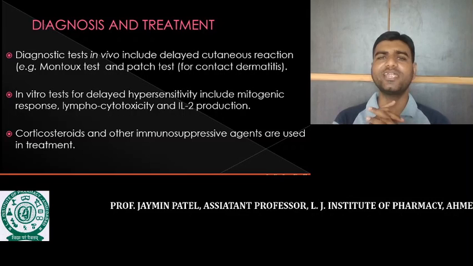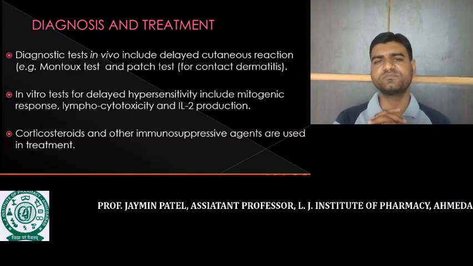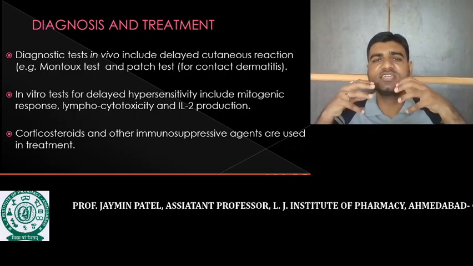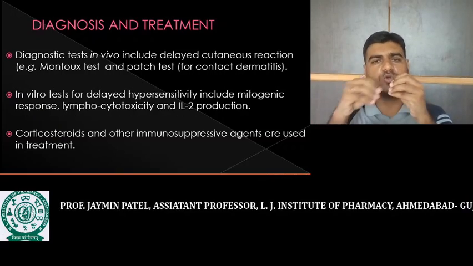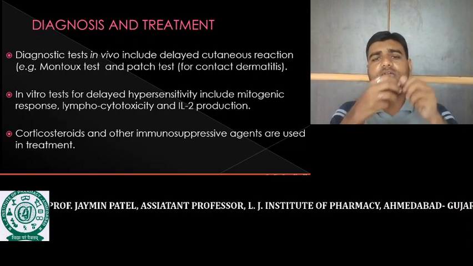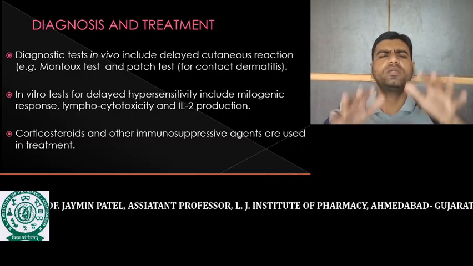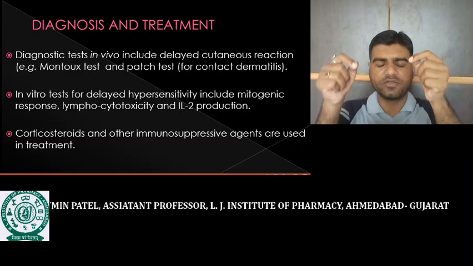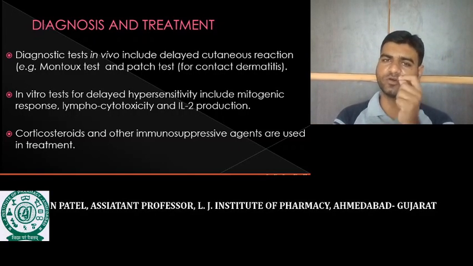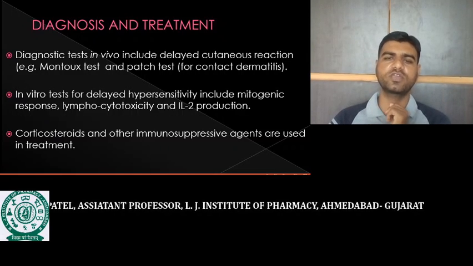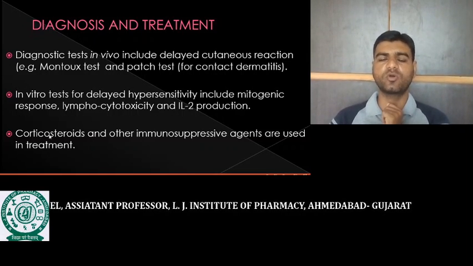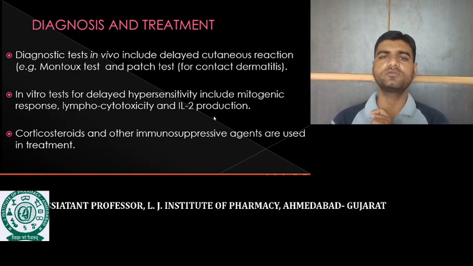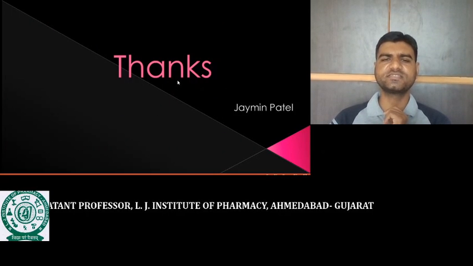Interleukin 2 is a cytokine that is secreted by the helper T cell, meaning the Th1 helper T cell. It will induce cell mediated immunity. So when this Th1 is activated, it will secrete interleukin 2 for the activation of cytotoxic T cell. But if more and more interleukin 2 is secreted, more and more cytotoxic T cells are activated, and it will induce type 4 hypersensitivity reactions. For the treatment of type 4 hypersensitivity reactions, we should provide steroidal drugs, that is corticosteroids, and sometimes an immunosuppressive agent is preferable. So this is about the type 4 hypersensitivity reactions.